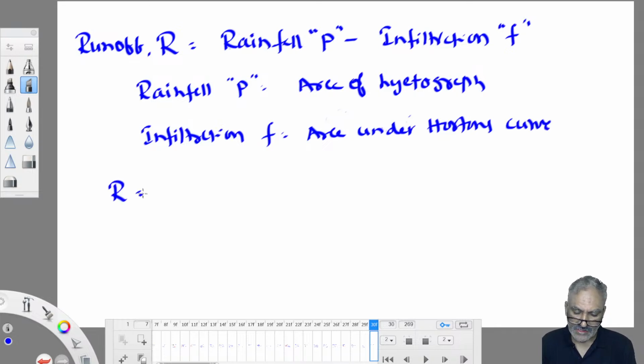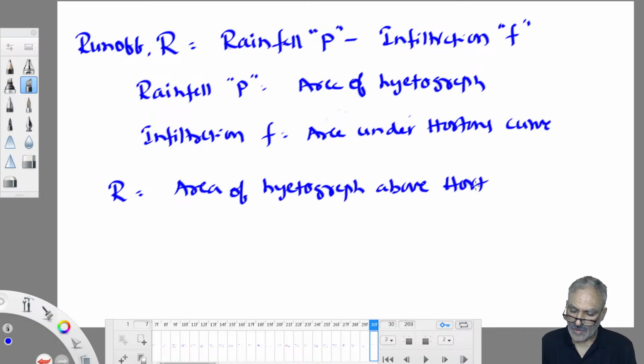Therefore, runoff R is the area of the hydrograph above Horton's curve, above Horton's infiltration capacity curve. Technically, that is the definition of runoff.